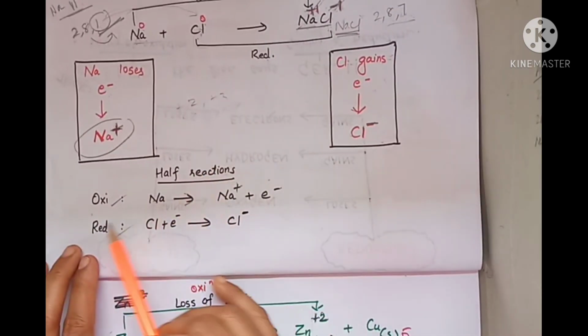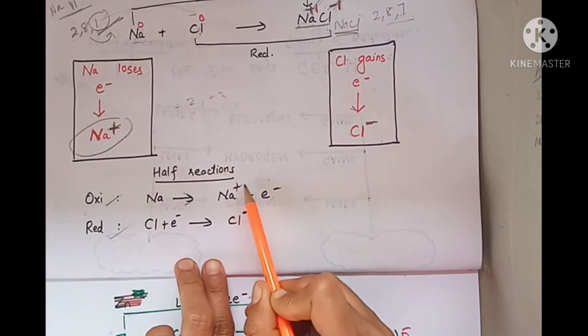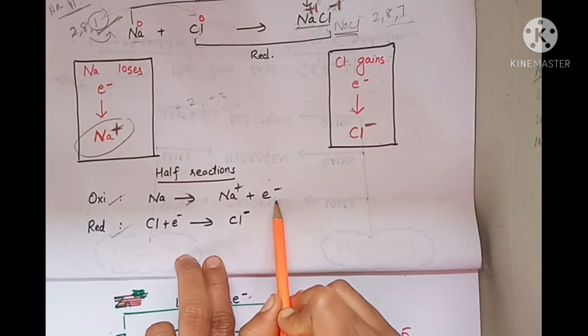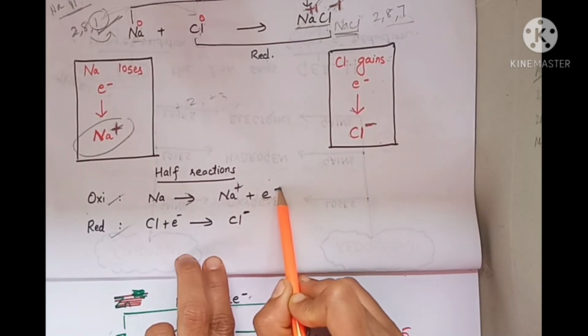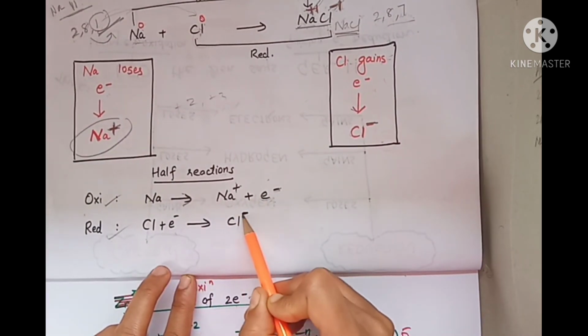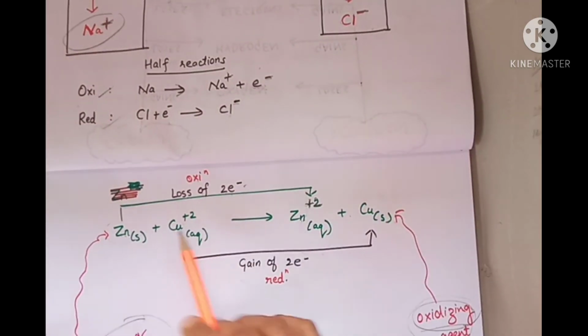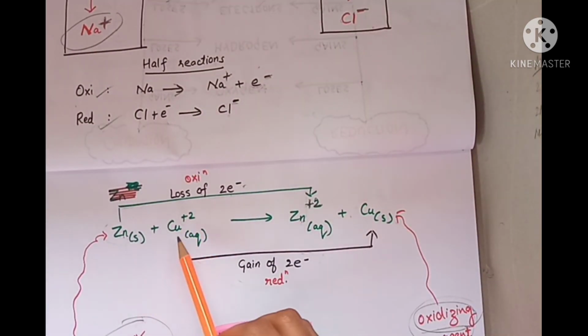We can see the half reactions as well. Sodium forms Na+ and loses an electron, whereas that electron is being accepted by chlorine and chlorine forms Cl-. Let's take another example of zinc and copper.